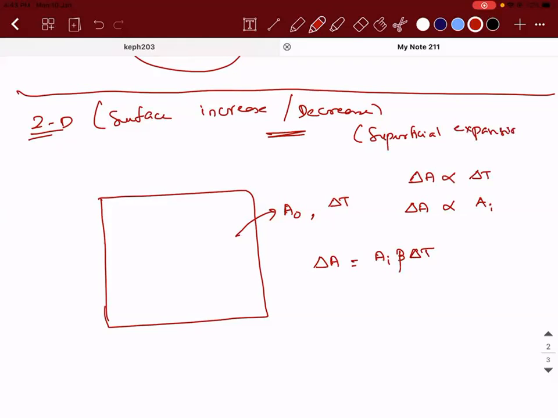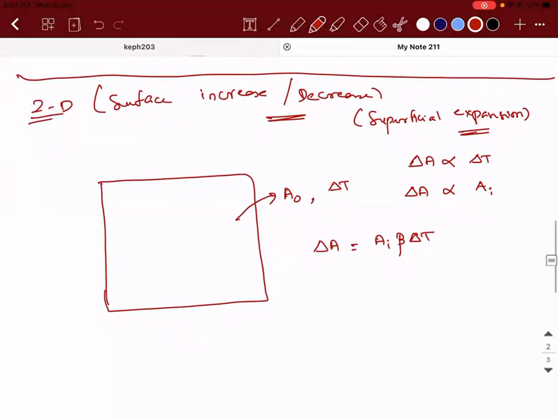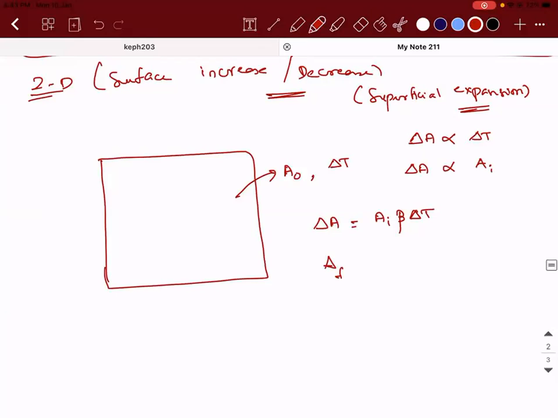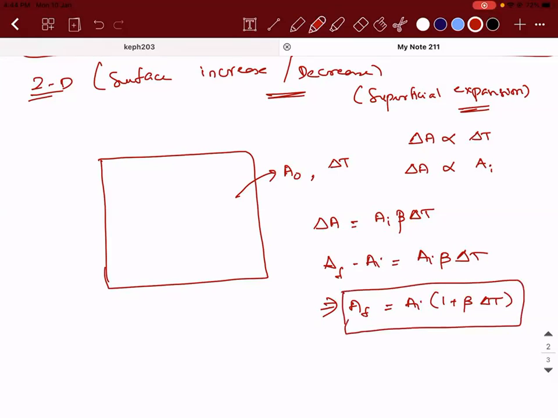And this kind of an expansion is called superficial expansion, right? But what is delta A? A final minus A initial is equal to A initial into beta into delta T, which implies A final will be equal to A initial into 1 plus beta into delta T. Okay, is it clear?